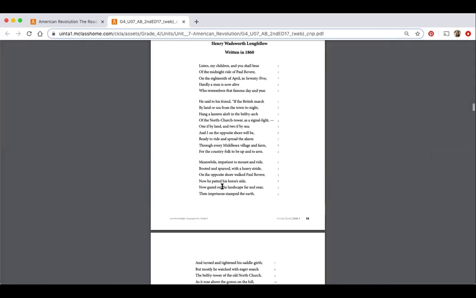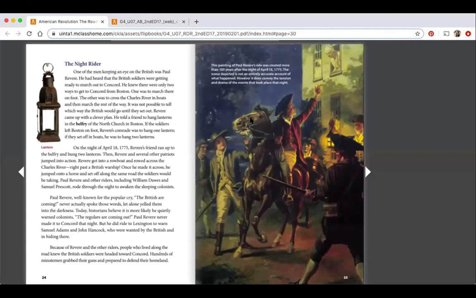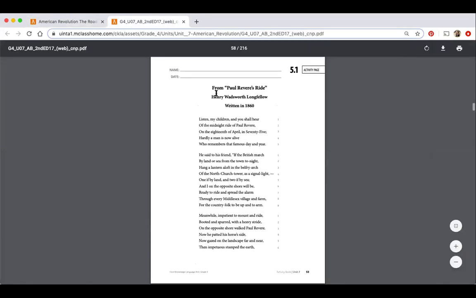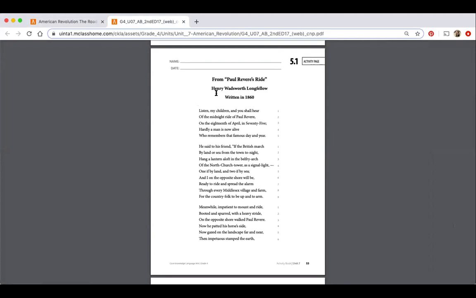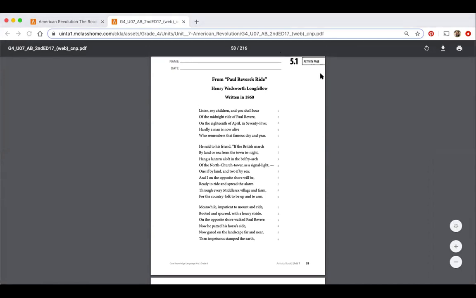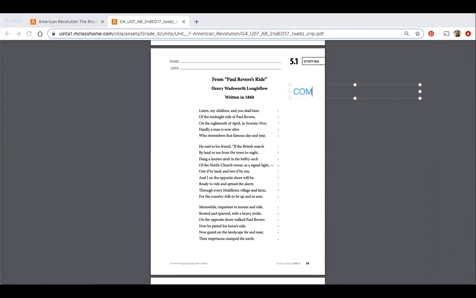Since we just finished the poem, we haven't yet compared and contrasted. We're going to do that in a second. This is the first one we read about, the Midnight Ride of Paul Revere, and this is the poem version, okay? Now, how are they similar and how are they different? That's what we call comparing and contrasting. I'm going to go ahead and pull up my text here. So when we compare and contrast, that means that we are seeing how they are similar and different.